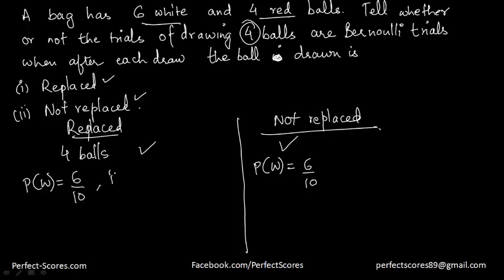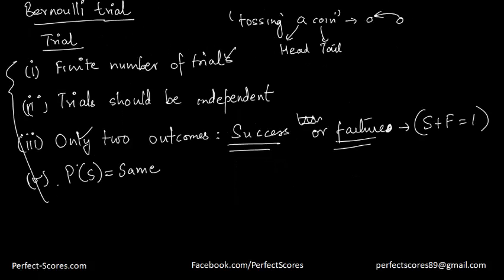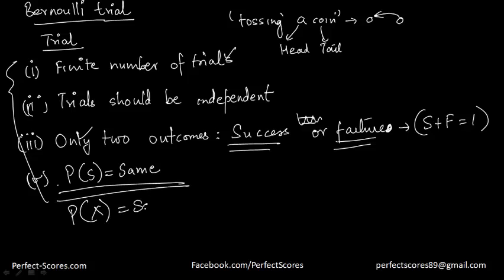Now what about the probability of getting the white ball again? Since I'm replacing the ball, that means I'm putting the ball back into the box, the probability is again going to be 6 by 10. However, over here, when I draw another white ball, let's say the second white ball, the probability is not going to be 6 by 10 because I'm not replacing the ball, so the probability would actually be equal to 5 by 9. That means it is not meeting the criteria that the probability of success should be the same throughout the trials.